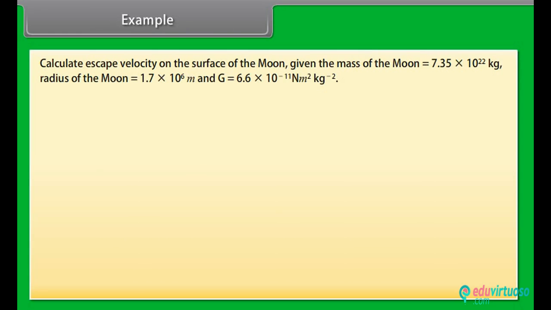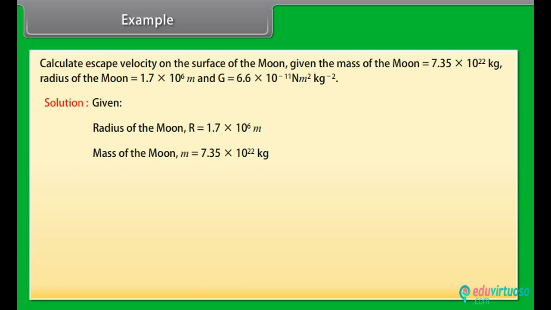Example. Let's take an example of escape velocity. Calculate escape velocity on the surface of the moon, given the mass of the moon, radius of the moon, and value of G. Let's see the solution. Given radius of the moon R is equal to 1.7 into 10 to the power 6 meter.